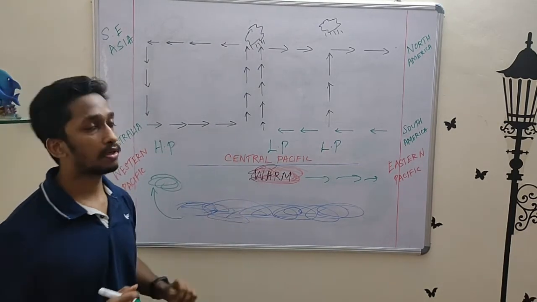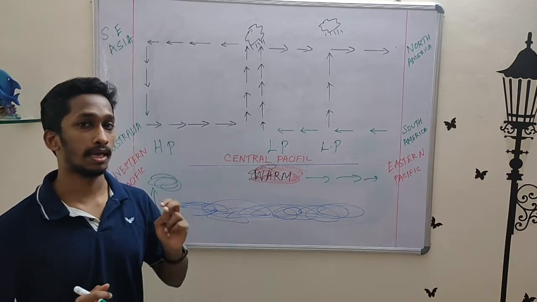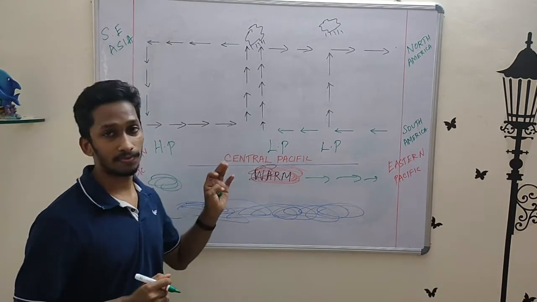With this, we have covered the whole of ENSO, which is La Nina, El Nino and neutral phase, along with the various components.